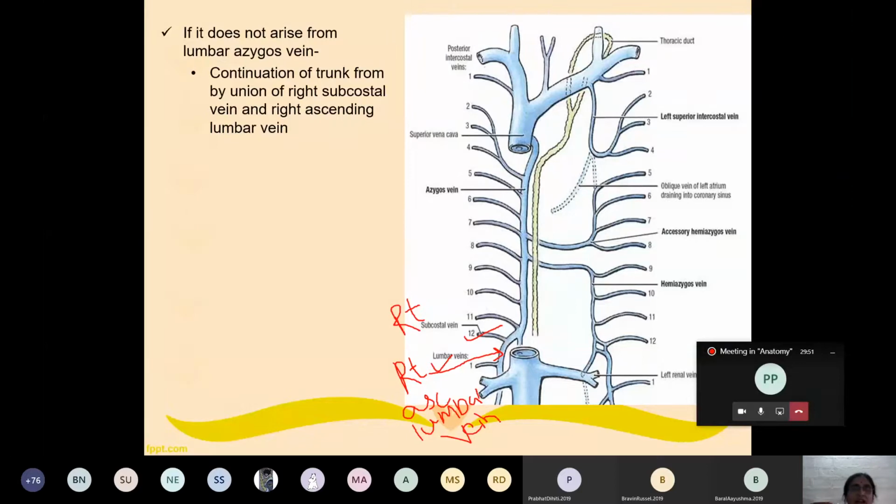So the azygous vein is the continuation of the lumbar azygous vein, or it is formed by the union of two veins: the right subcostal vein with the right ascending lumbar vein. So this is the formation of azygous vein.